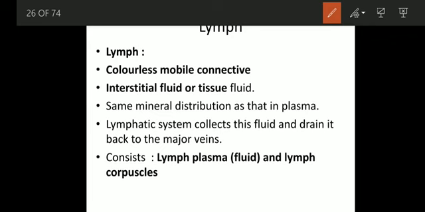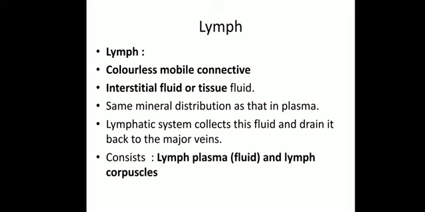The fluid present in this lymphatic system is called lymph. So what is lymph? Lymph is a colorless mobile connective tissue mainly found in the lymphatic system as a fluid, and it is formed by the squeezing of some fluid through the capillary under high pressure, which gets filled into the space between the cells of tissue, and hence is called interstitial fluid or tissue fluid.